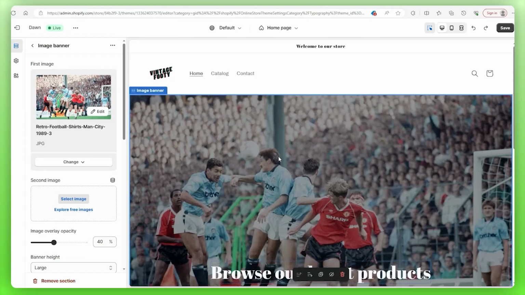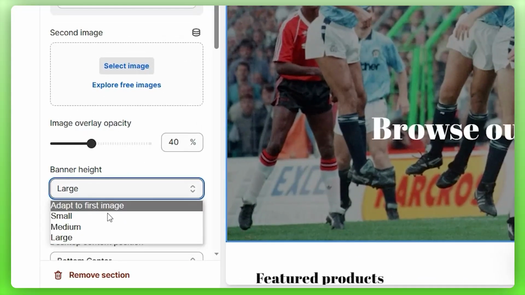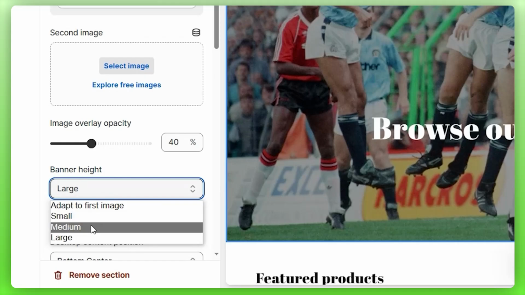And keep in mind, guys, that the image banner is the first impression you're making on your customer. So you want to grab the highest quality photos so that you don't come off as amateurish and kind of give that level of credibility to yourself. You can also change the banner height by going to the left-hand side and picking any of these sizes anywhere between small, medium, and large.